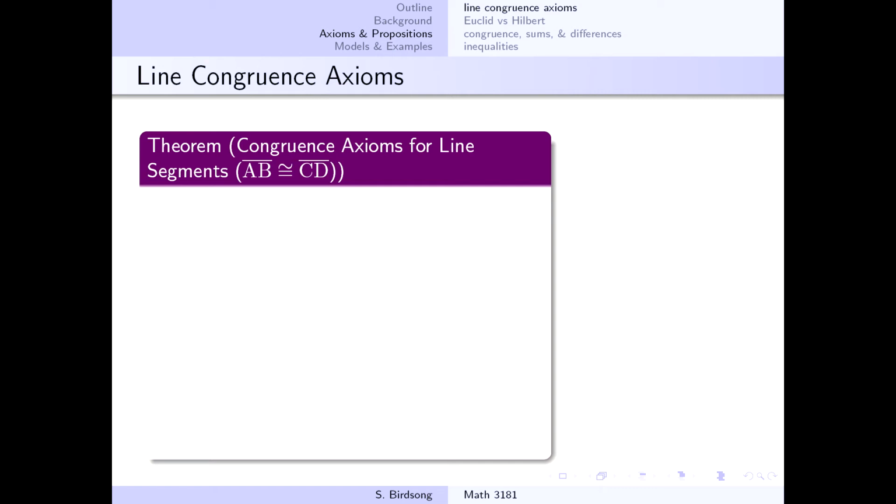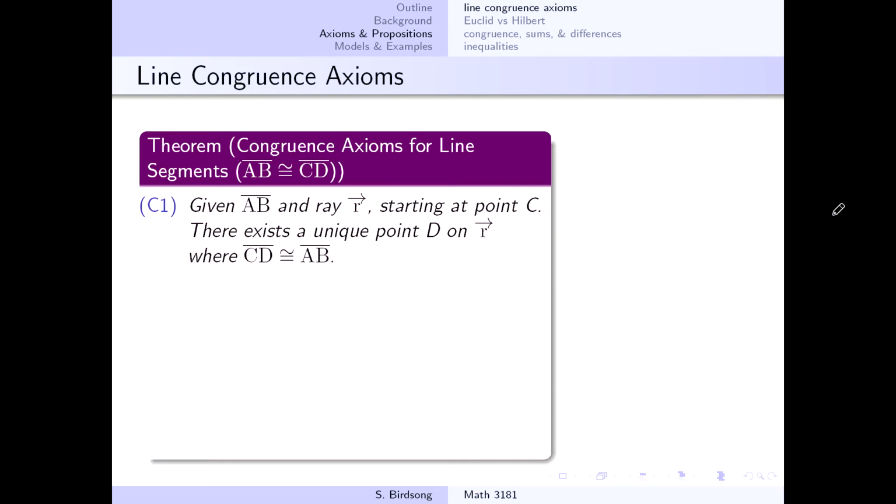In terms of the first axiom with line segment congruence, uncreatively called C1, C for congruence. Suppose here you've got some line segment and you've got some ray in your geometry. It doesn't matter what line segment you pick, it doesn't matter what ray you also pick. We went ahead and called the starting point of the ray point C, just because the ray has a starting point.